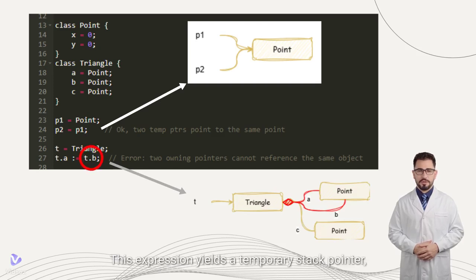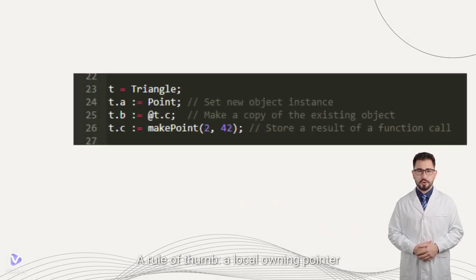This expression yields a temporary stack pointer, but only owning pointers can be assigned to owning pointers. A rule of thumb: a local owning pointer is created by expressions that produce a new, unowned object. This includes creating a new instance, copying an existing object, or returning a new instance from a function or block.